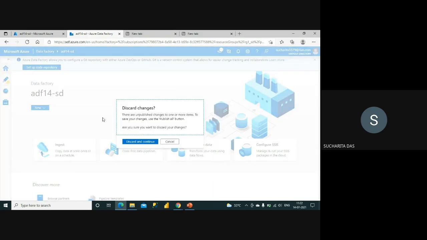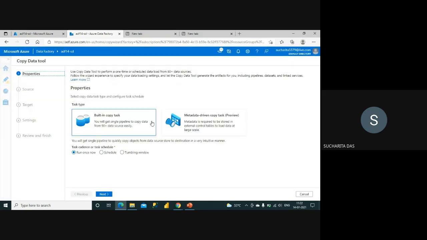So if you really want to learn, first create one Azure storage account and keep one CSV file there. Then create one Azure SQL database, and then try, using this copy data tool, to transfer the data from your Azure storage file to the Azure SQL database.